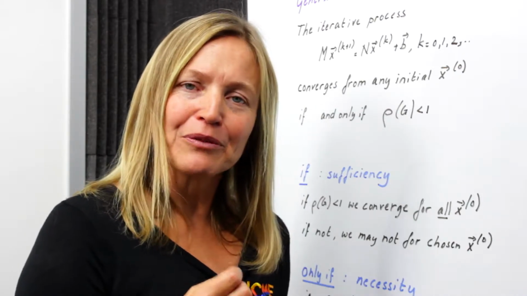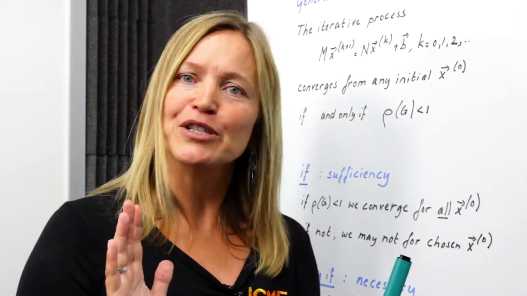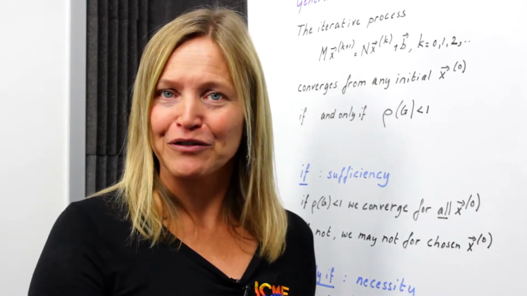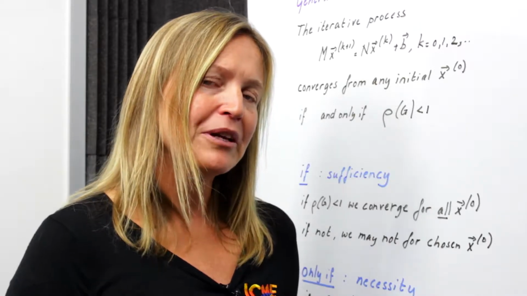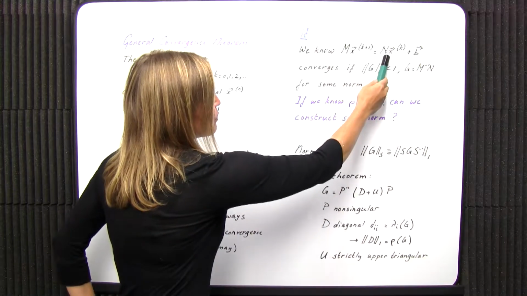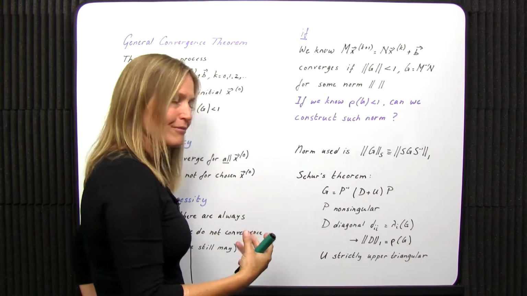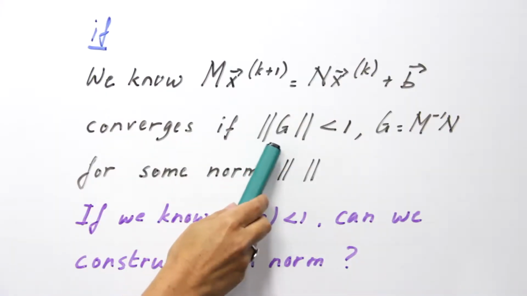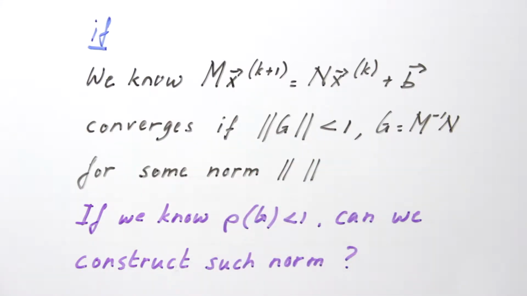So for the if statement, we assume that the spectral radius of G is smaller than 1, and we want to show that no matter what initial guess we have, we'll always converge. Now working with the spectral radius, which is an eigenvalue of the matrix, is not always easy because eigenvalues are very complex functions of matrices. But you probably remember that this iteration that we're interested in, M x_{k+1} is N x_k plus b, converges if we can find some norm for this matrix G, for which the norm is smaller than 1. Now the matrix G, again, is the amplification matrix of this iteration process, and that's M inverse times N.